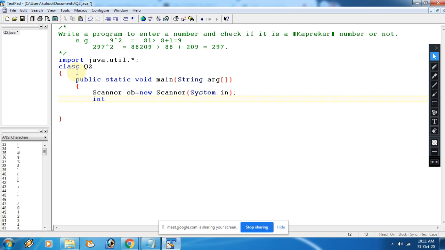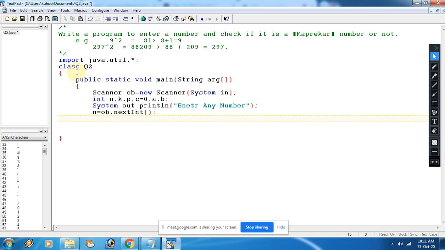Then we will declare some variables like n; some more variables may be required, that we will declare later. After that, we are giving a message to enter any number, any positive number we are supposed to enter here. That number we are storing in n equals ob dot nextInt.